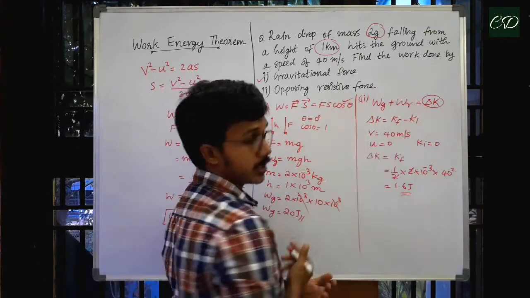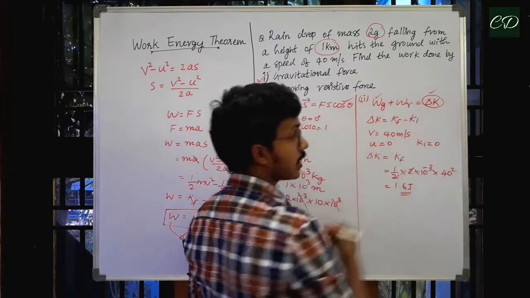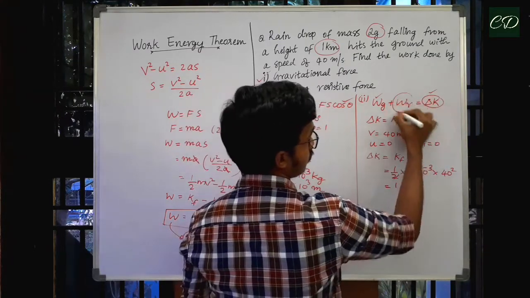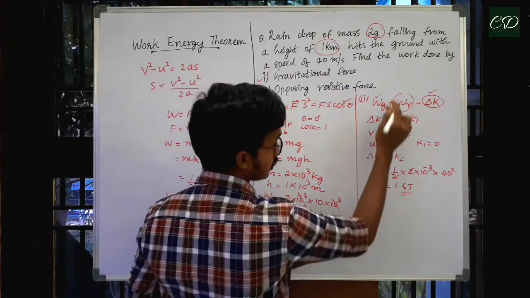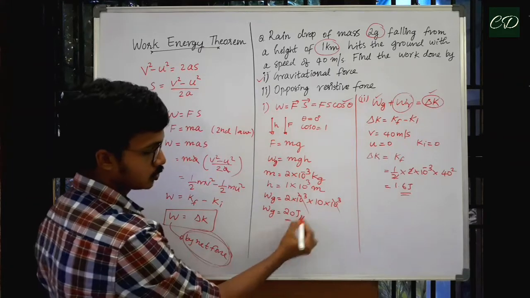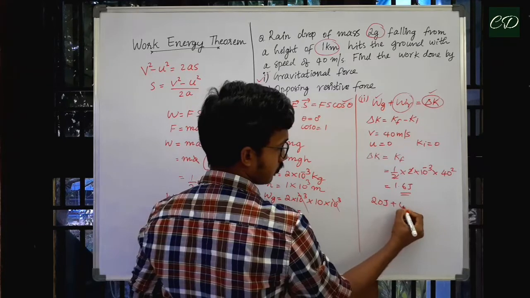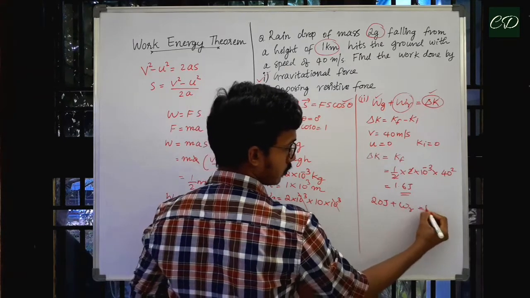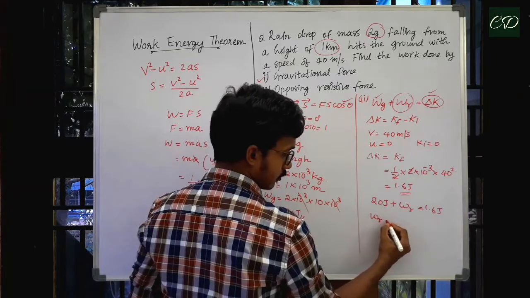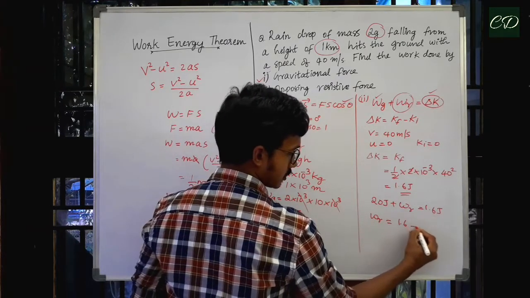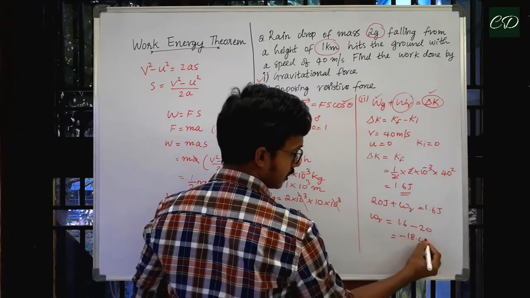So let us substitute here. Now we know the work done by gravitational force. We also know change in kinetic energy. Then we can find work done by opposing resistive force. So let us substitute work done by gravitational force, that is 20 joules. So we'll be getting 20 joules plus work done by resistive force equal to 1.6 joules. So we can write work done by resistive force equal to 1.6 minus 20, which is equal to minus 18.4 joules.